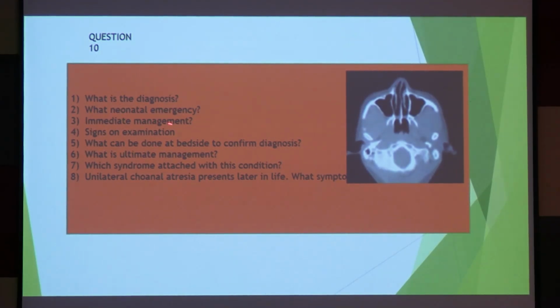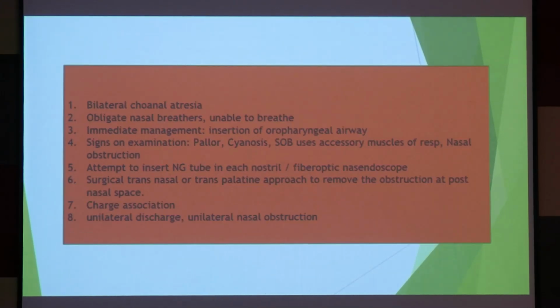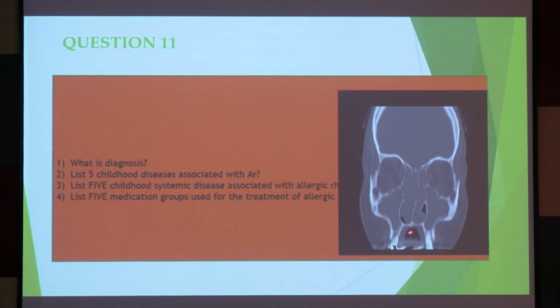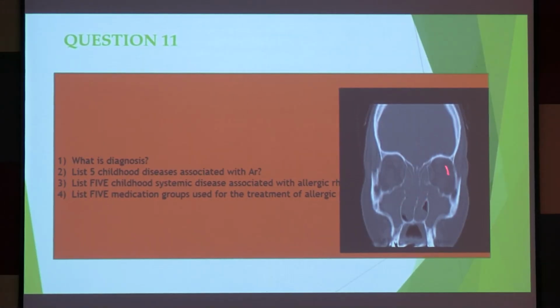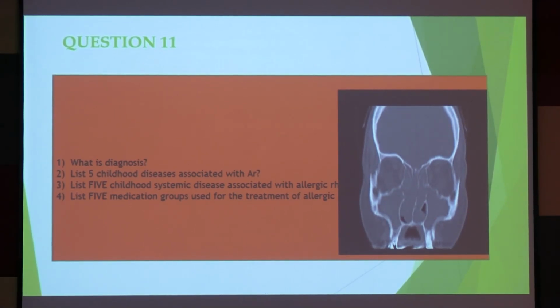Okay. So how will you manage? What are the signs? All these things will be asked. Bilateral. See, black is air. So the paranasal sinuses ideally should have air. Black, both sided. Bilateral polyp. So what is the diagnosis? Ethmoidal polyp. So it's extensive, right? It's involving almost all the structures.